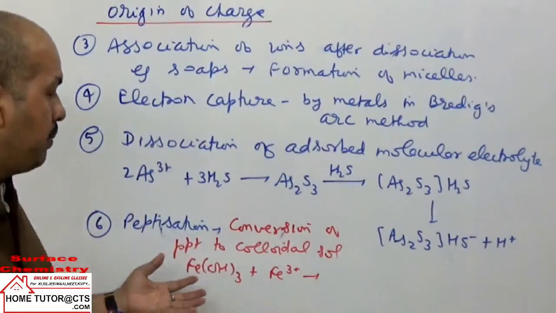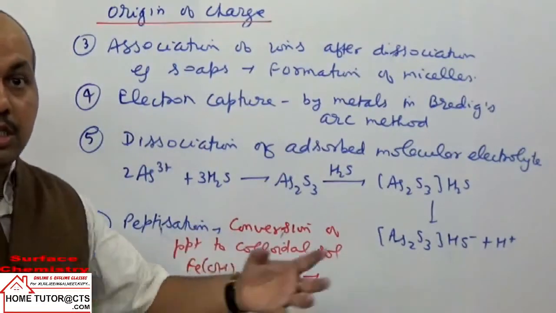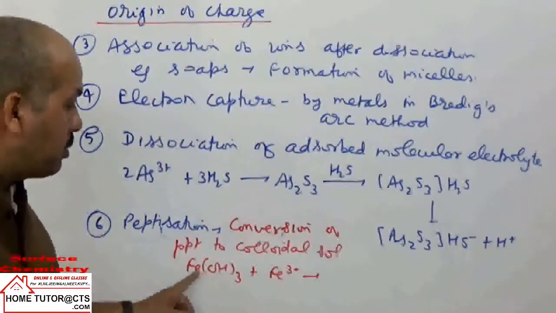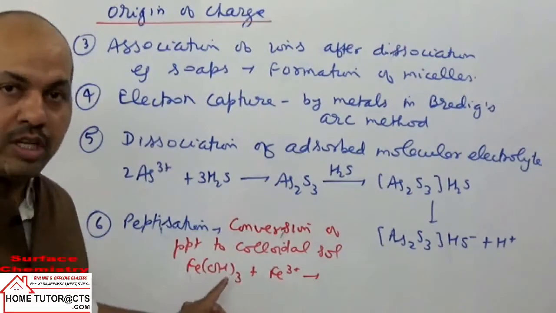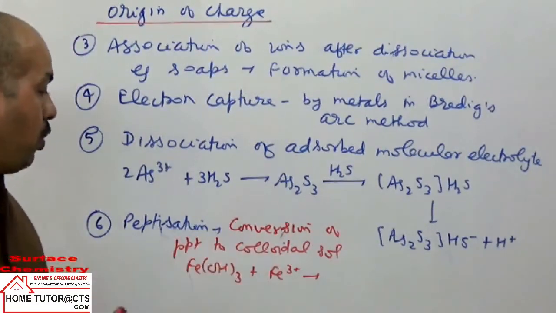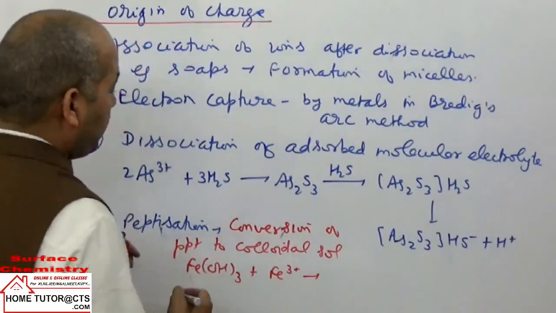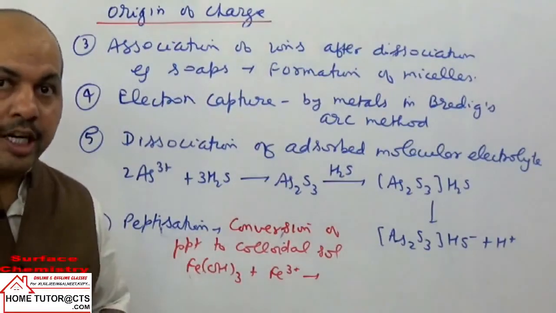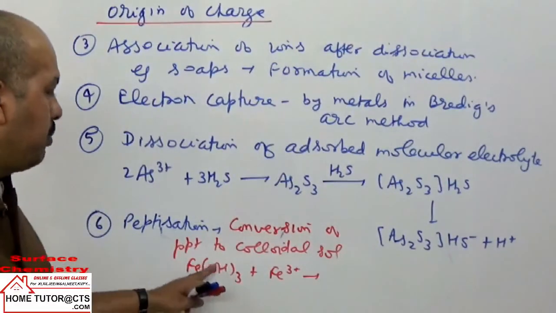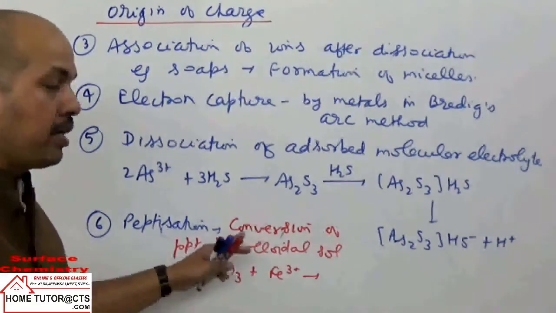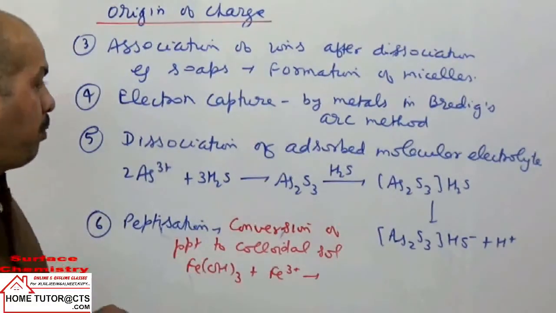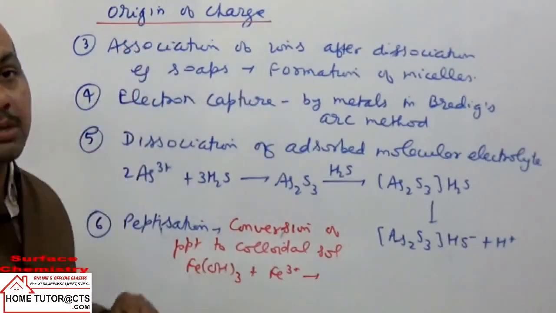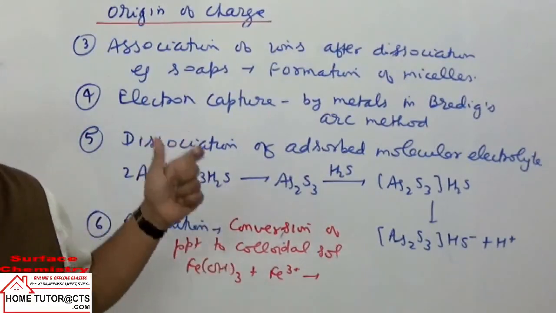By repulsion, this PPT will disperse in smaller particles having colloidal dimensions, and then the dispersed phase particles will have on them positive charge by dissociation of ferric ions. Or what we can take here, other example, ferric hydroxide can give some of the OH negative in solution. OH negative ion will go in solution, then the medium has negative charge, and the dispersed phase particles remaining will have on them positive charge. That is how by these different methods the charge can develop on the dispersed phase particles. Now the next property taken is coagulation.